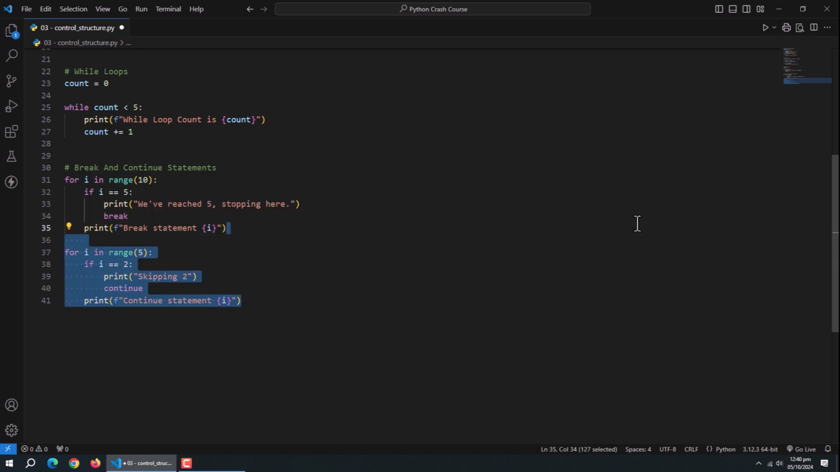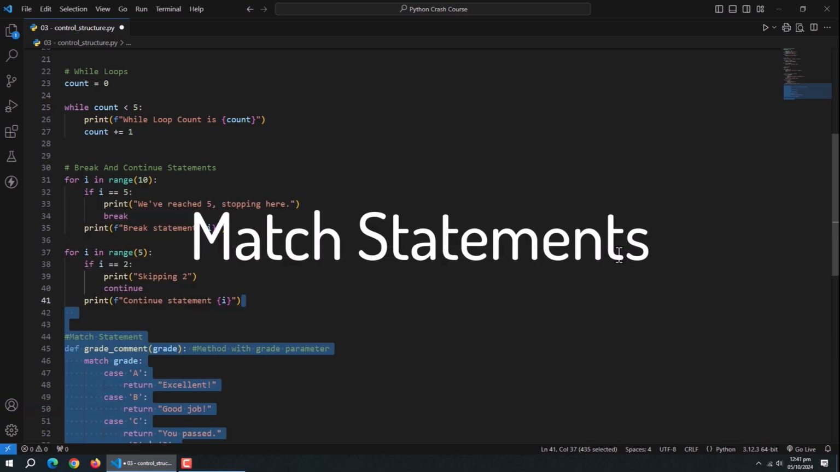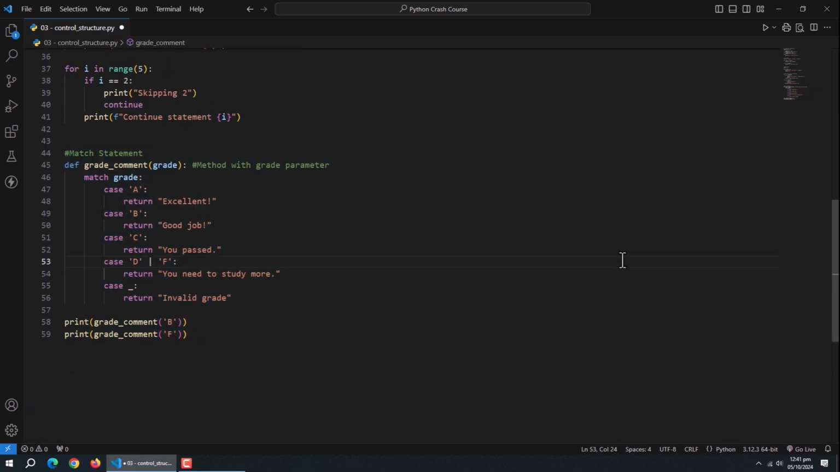Then comes the continue statement. Here we created another for loop. Inside it, we used if statement to check if value is 2. Inside it we used continue statement. It will skip the execution of the code under it and will move to next iteration. This loop has run 2 times and skipped code execution of 3rd iteration after continue statement and moved to 4th iteration. Next are match statements. If you're coming from languages like Java or C++, you will be surprised that there is no switch statements available in Python.